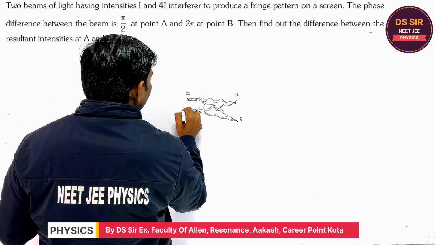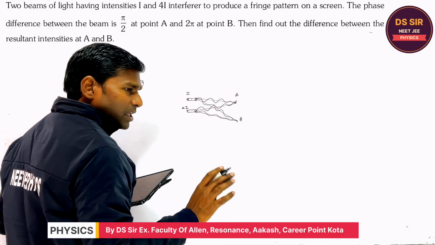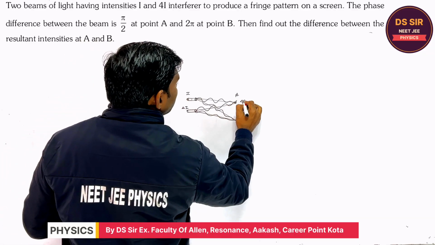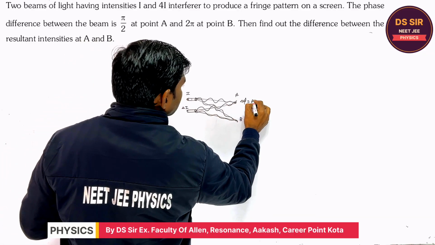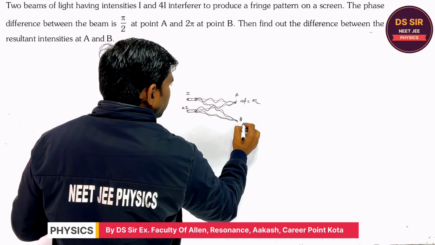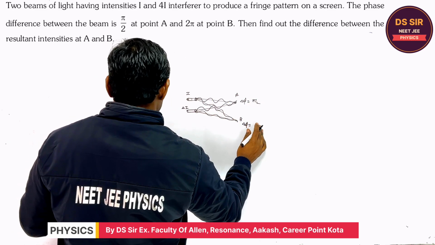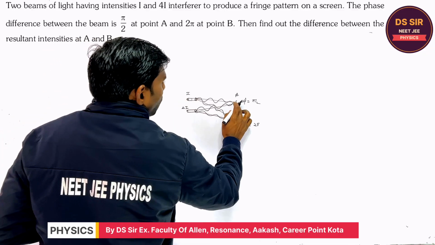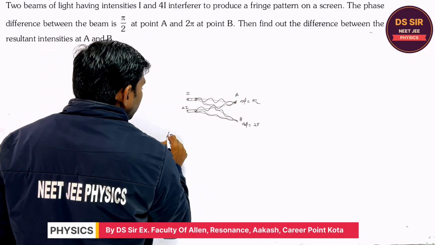Its intensity is, say, 4I. Is it clear or not? So at point A, the phase difference given is pi by 2. At point B, the phase difference given is 2 pi. Is it clear or not? So what is the resultant intensity at A?